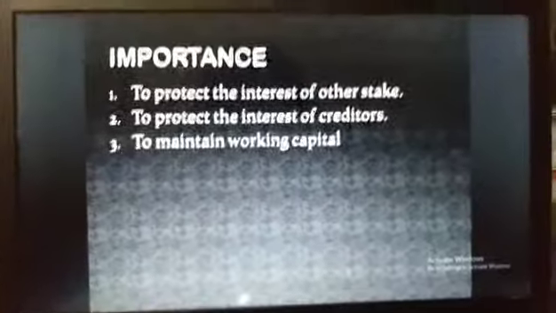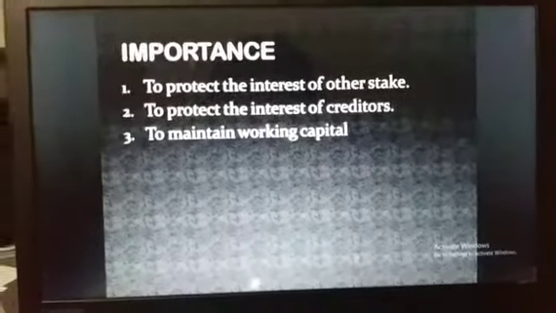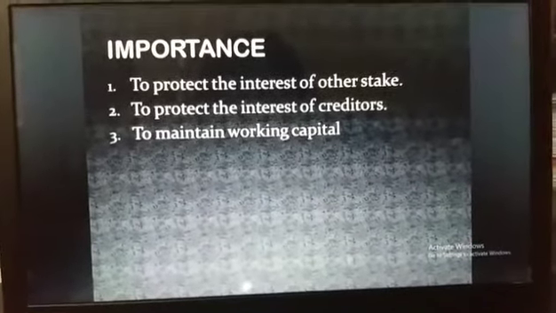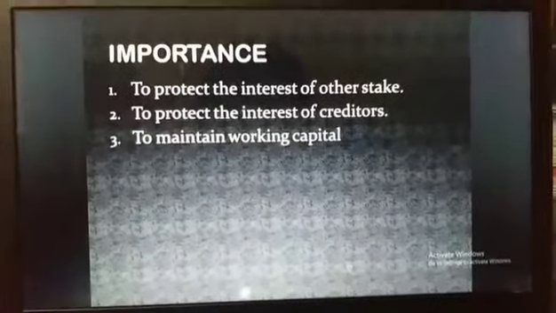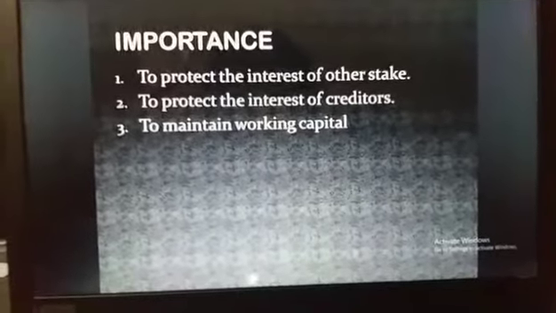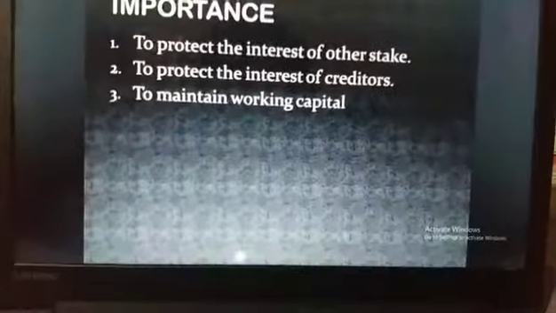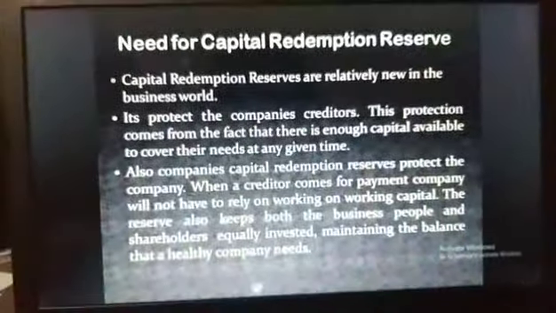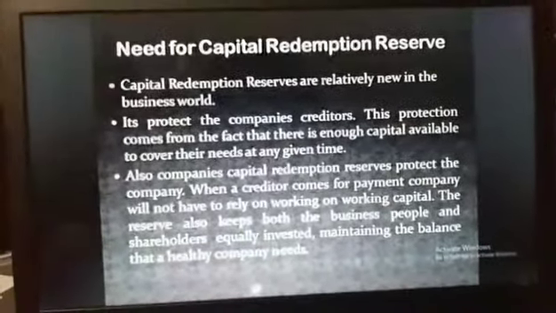The importance of capital redemption reserve. Capital redemption reserve will protect the interest of the other stakeholders. It protects the interest of creditors and helps to maintain working capital. The need for capital redemption reserve.